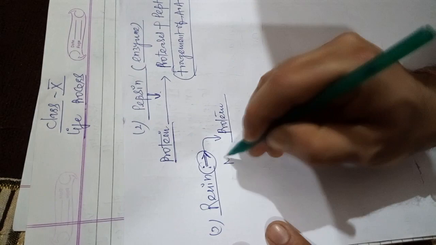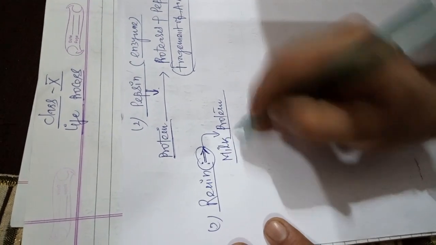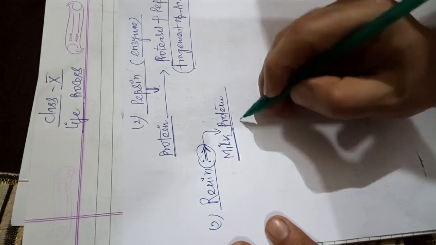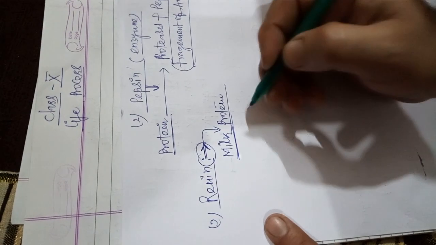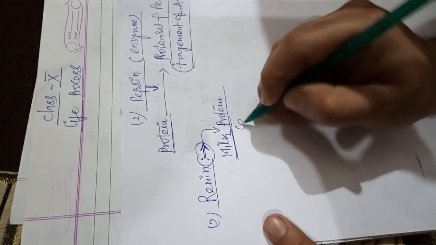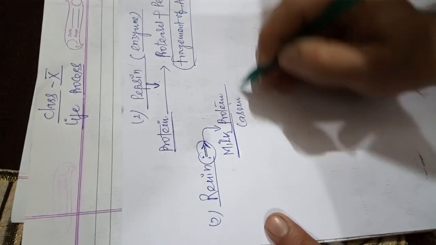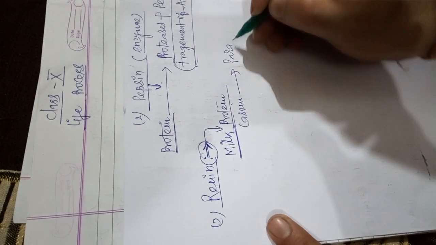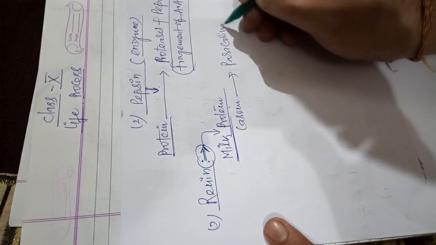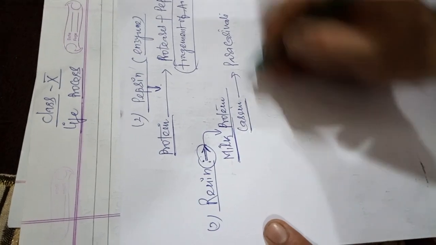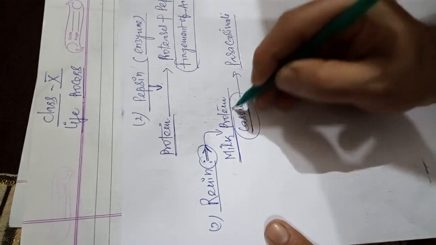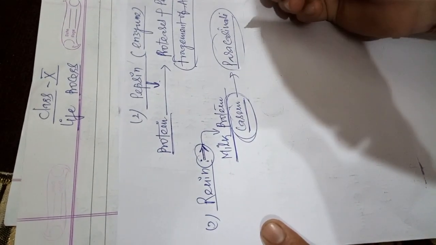the milk protein, and it converts the milk protein casein into paracaseinate. This is in semi-soluble form.